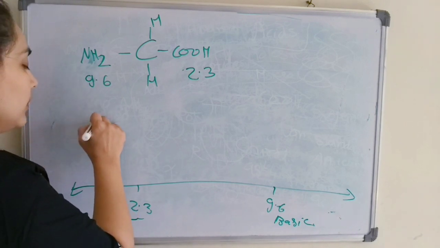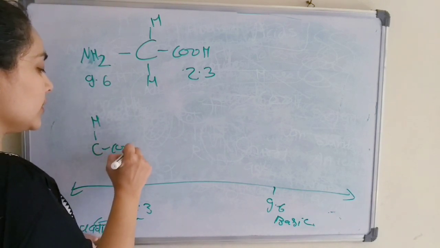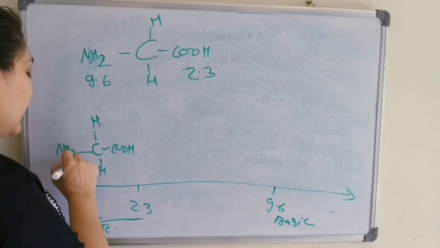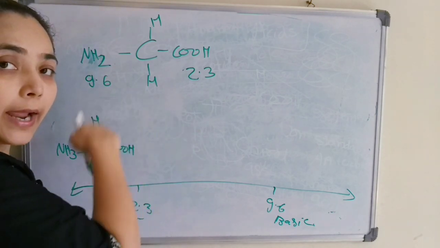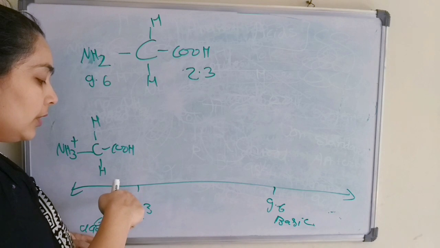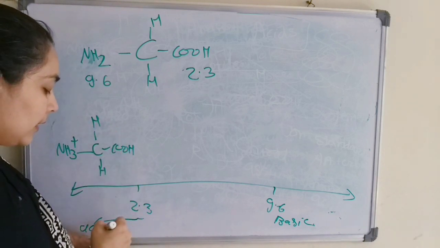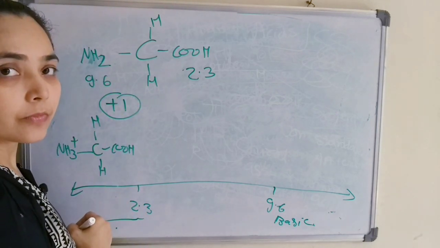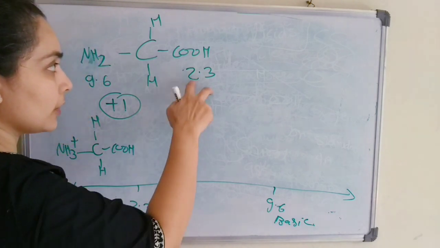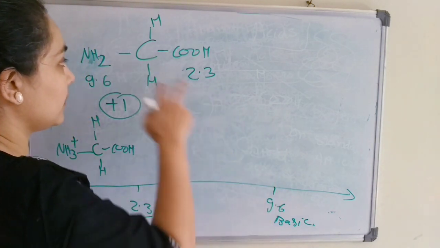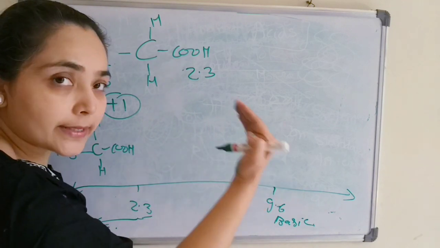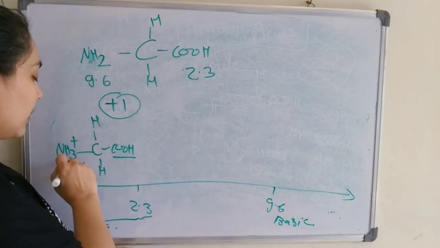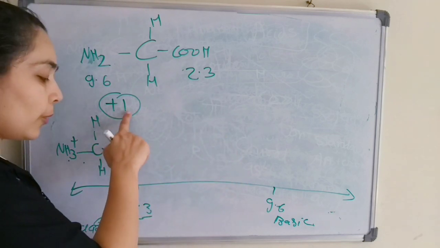So let's see: COOH will remain as it is, and NH3 positive, because one hydrogen atom will add here. So in the acidic environment, it will have the +1 positive charge. Are you getting what is happening here? This is the pK value for the carboxyl group, and the pK value for the amino group. So if the amino acid is going below the pK value, the carboxylic group will remain as it is, and the amino group will have 1 proton, therefore the +1 positive charge.